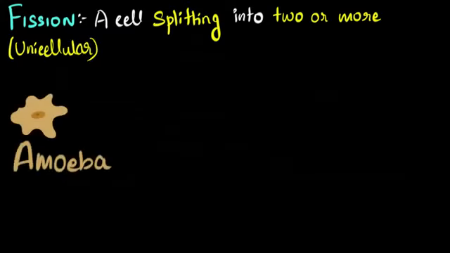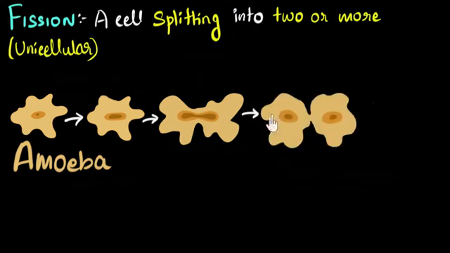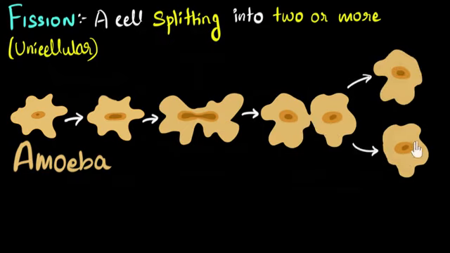So let's take the example of amoeba, the most famous unicellular organism you might know. When amoeba matures, meaning when it's ready to reproduce, we will see some changes happening. First of all, we'll see that its nucleus starts to elongate like this. Inside, the DNA starts getting copied. Eventually, as time passes by, we will see that the nucleus starts splitting into two. After the copy of the DNA has been made, the nucleus starts splitting into two, as you can see over here, and eventually that amoeba splits into two new amoebas. Now, since two brand new amoebas are born from a single parent, this qualifies as asexual reproduction.